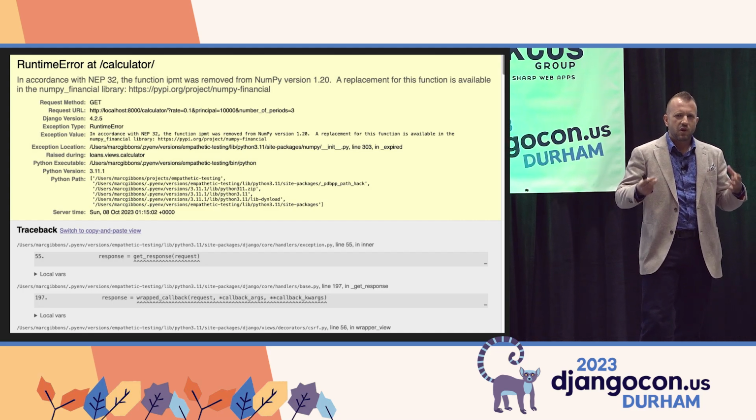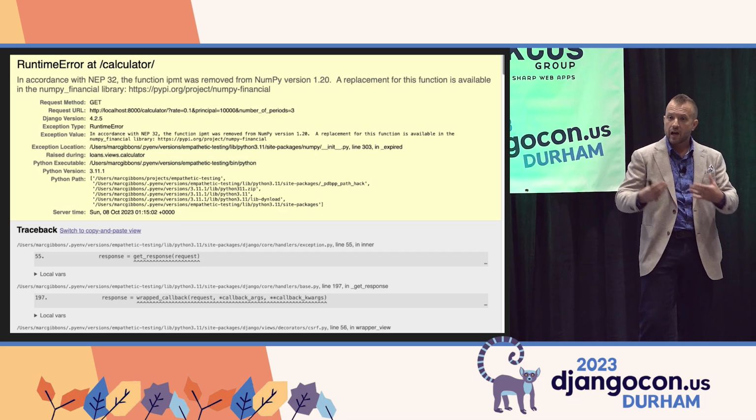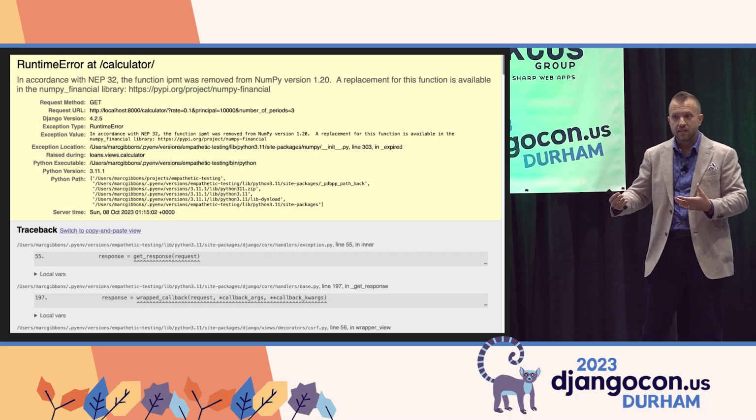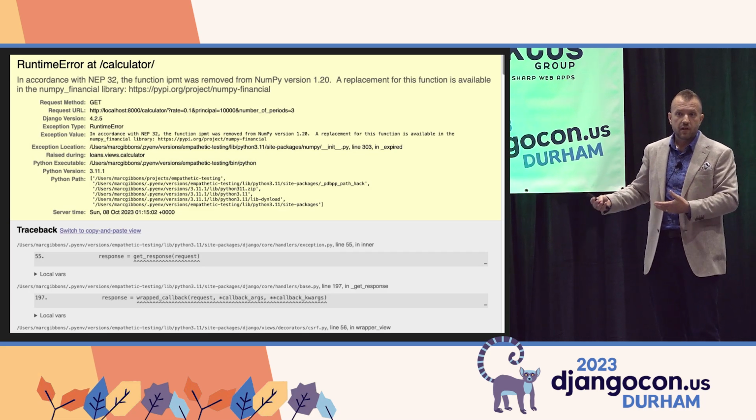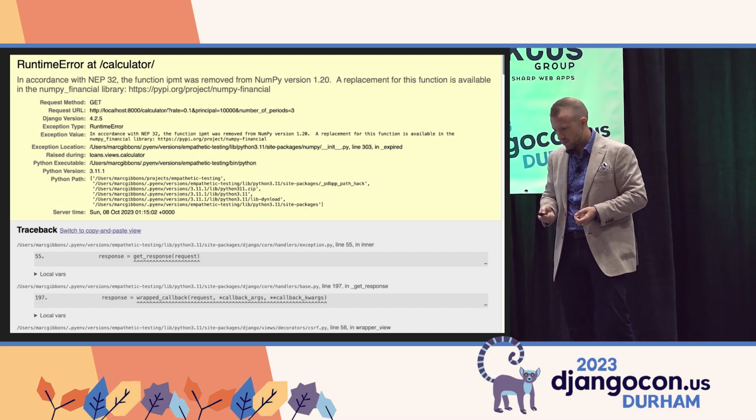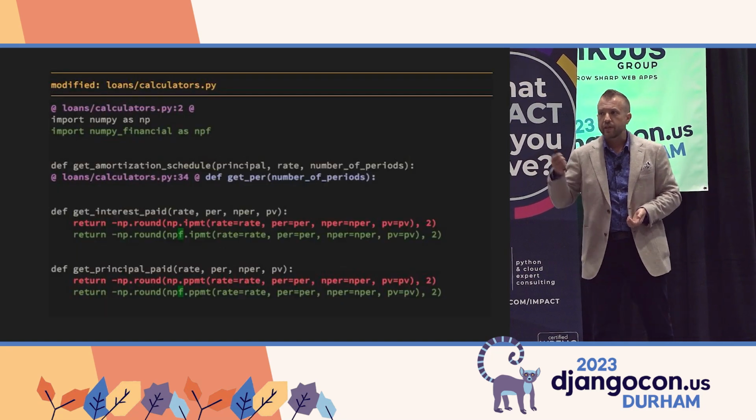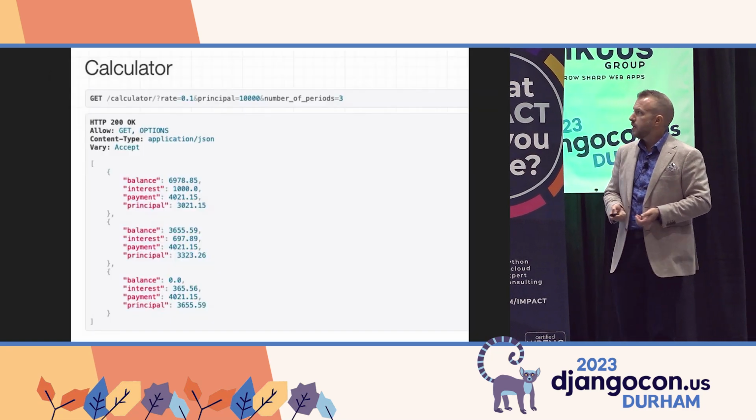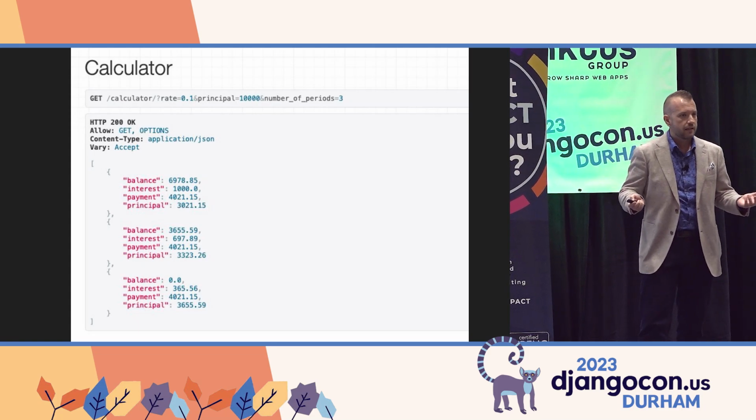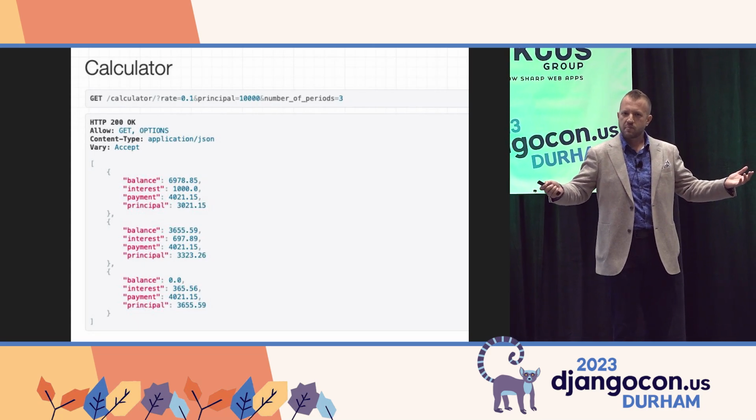NumPy has done a really good job of telling us what the error is and, more importantly, how to fix it. And in this case, IPMT has been moved out of NumPy and put into its own library, NumPy Financial. So I went ahead, I installed the library, I updated the references, and I refreshed the page, and we're back in business. Now, what about our tests? Do you think they pass?